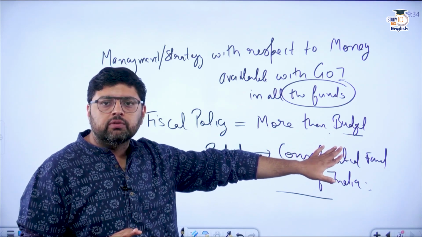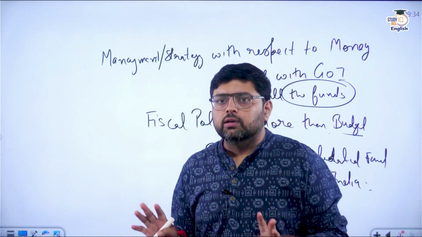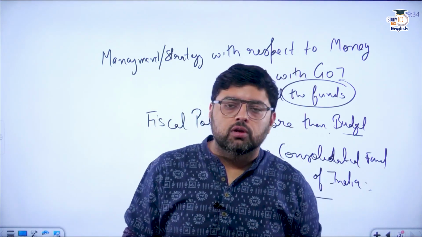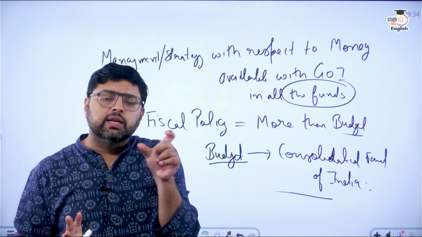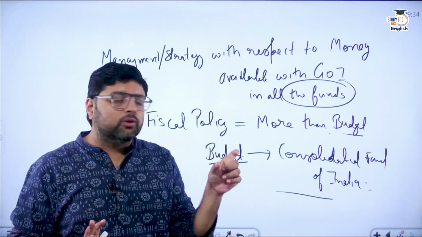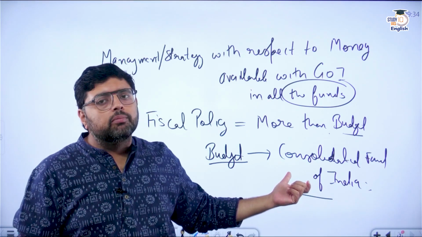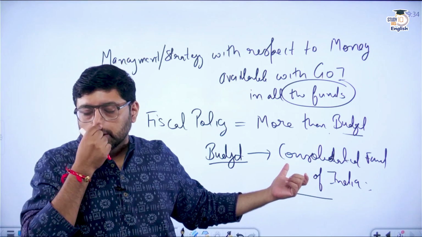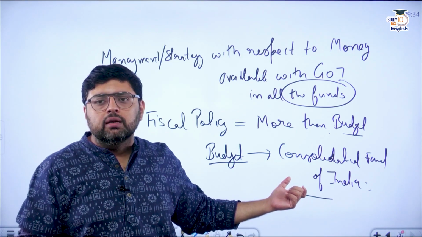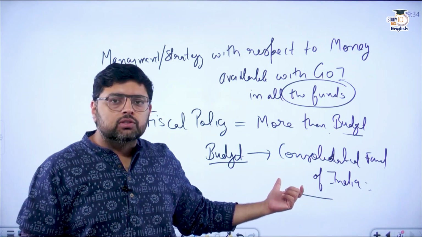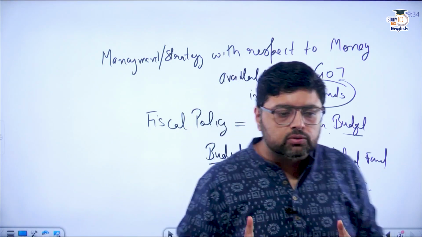If you agree with this, tell me in the comment section that yes sir, we agree with this term and have conceptual clarity. Because if you have this conceptual clarity, then only you will understand this topic. That is why the name of the topic is public finance also. Whether it is the Consolidated Fund of India, contingency fund or public account, all of these hold money which is of the public. This is what you have to remember.